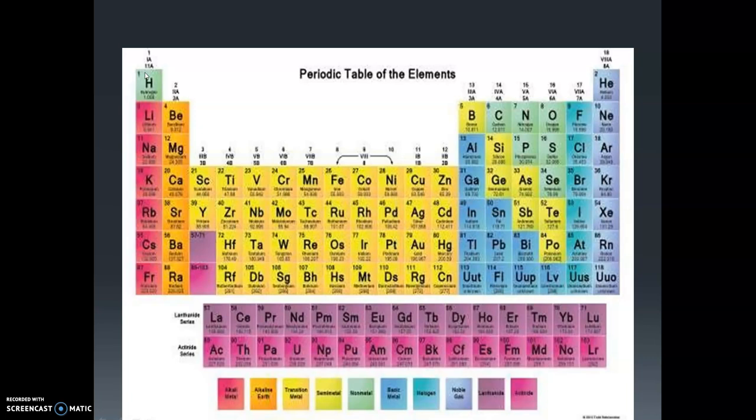The next one is that in Mendeleev's periodic table, he couldn't give a proper place for isotopes. But in the modern periodic table, isotopes have the same atomic number, so he gave a place for isotopes having the same atomic number.